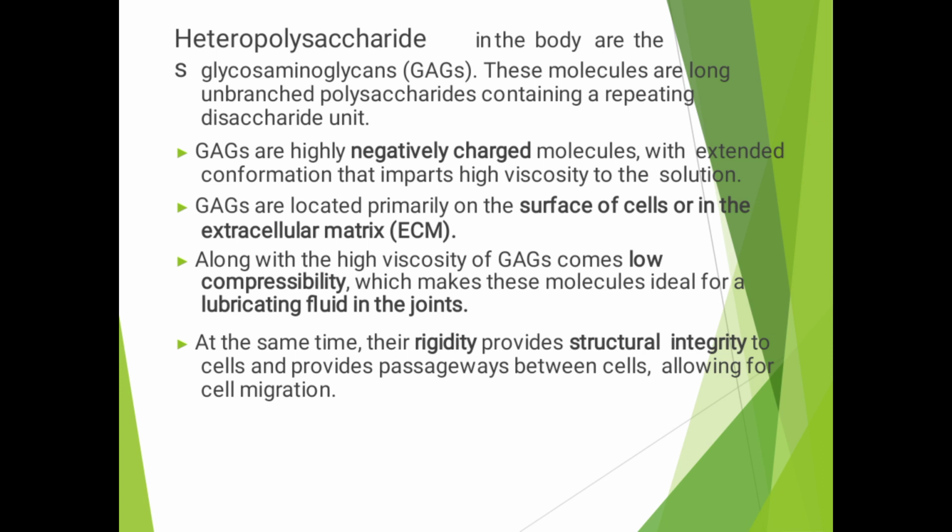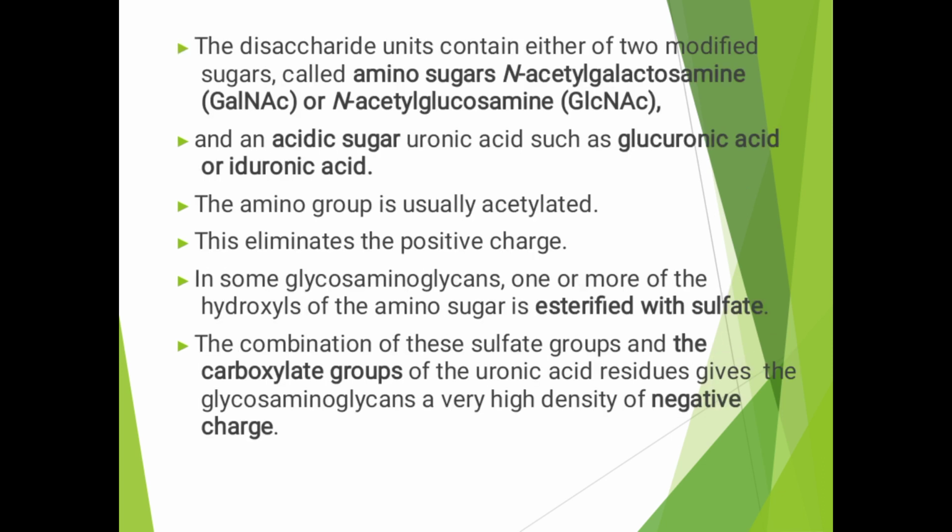At the same time, the rigidity provides structural integrity of the cell and provides a passing base between cells, allowing cell migrations. The disaccharide units contain either of two modified sugars called amino sugars, N-acetyl galactosamine or N-acetyl glucosamine, and an acidic sugar uronic acid such as glucuronic acid and iduronic acid.